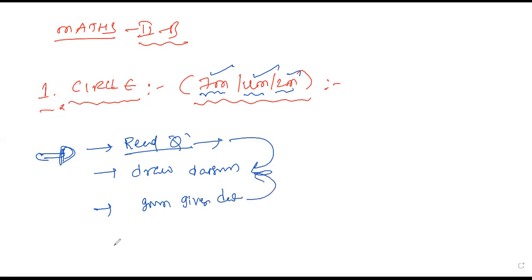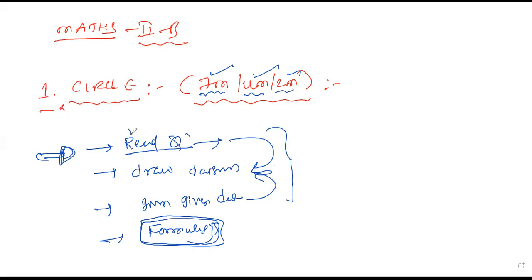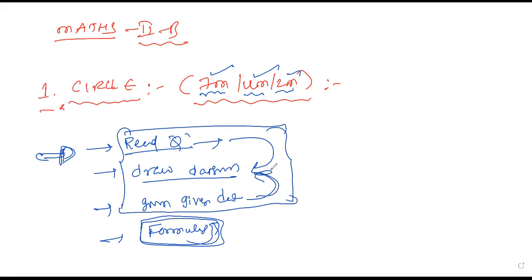Then after that, we need to understand what are the required values we need to find out. Second, formulas are very, very important, so we have to remember the formulas. These formulas we can apply according to the data provided by the question. First, read the question very clearly, draw the diagram. Then what are the data they mentioned? What are the things they are asking for? We need to understand that. From that, pick the concept and the formula required for the situation. Then you apply the formula, and you get the answer within a short time. So this is the method we need to follow in circles.